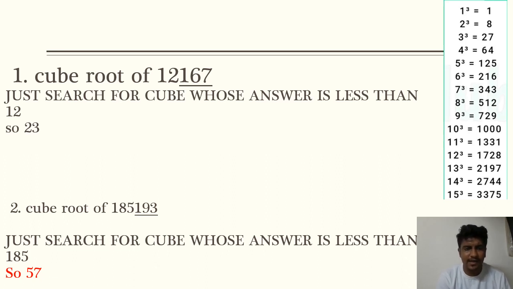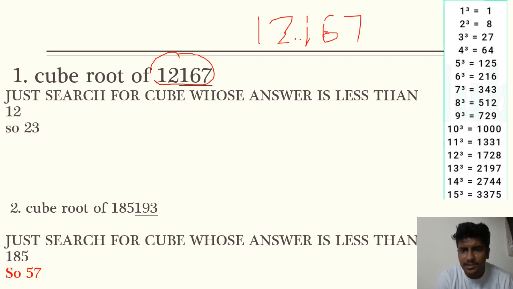Now next up we have cube root. In the exams cube roots are asked. Suppose any random number is given, 12167. Now how do you find the cube root of this number? Just see the last digit. What is it? Is it 7?